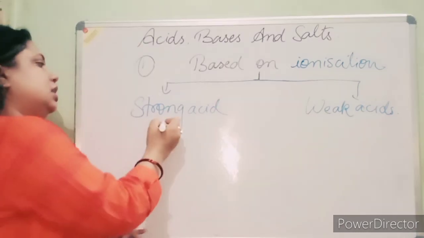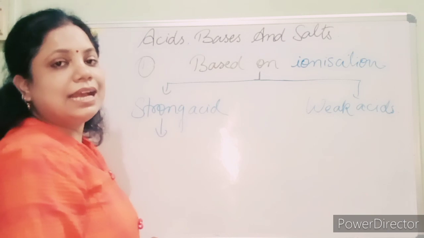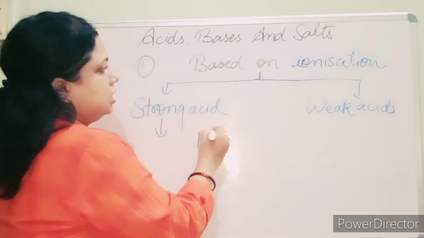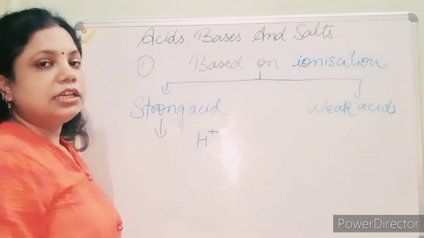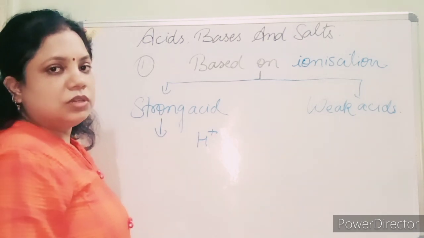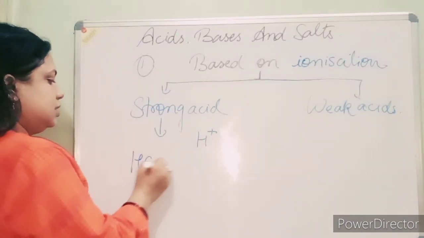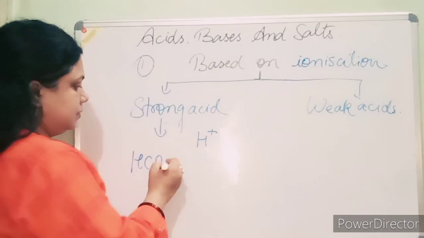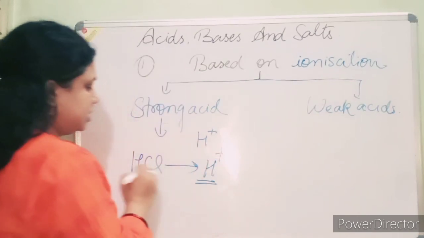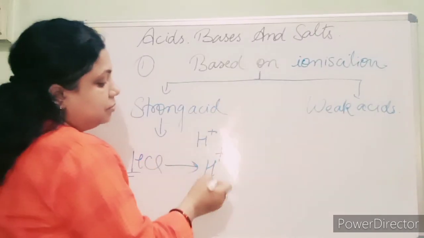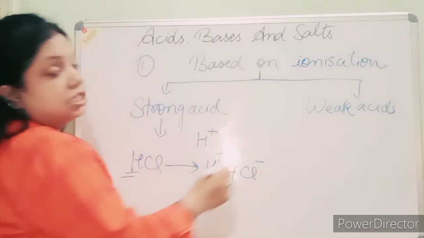Strong acids are those which completely ionize and release the H ion. Suppose HCl is a strong acid. In aqueous solution it is completely ionized and forms H plus and Cl minus ions.